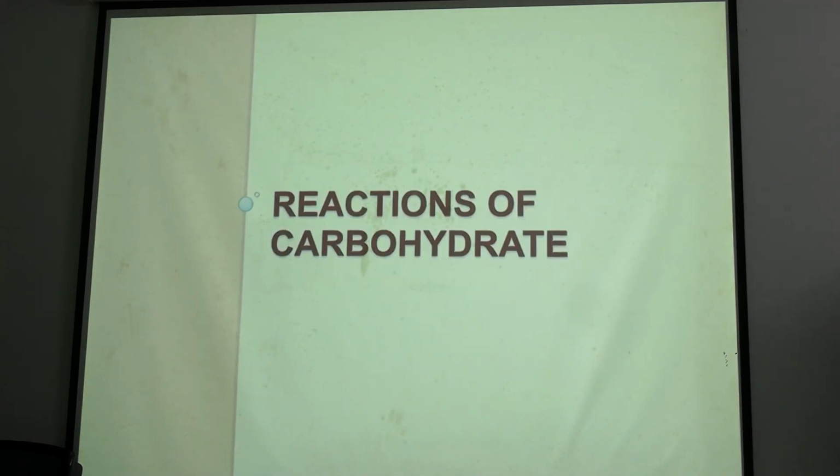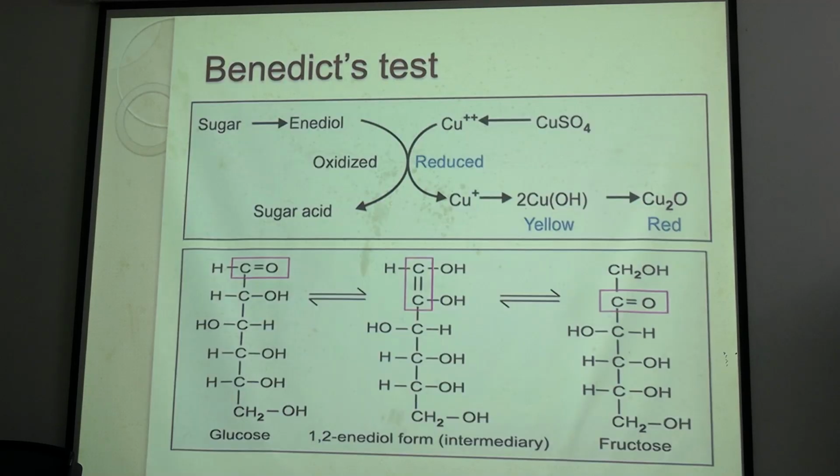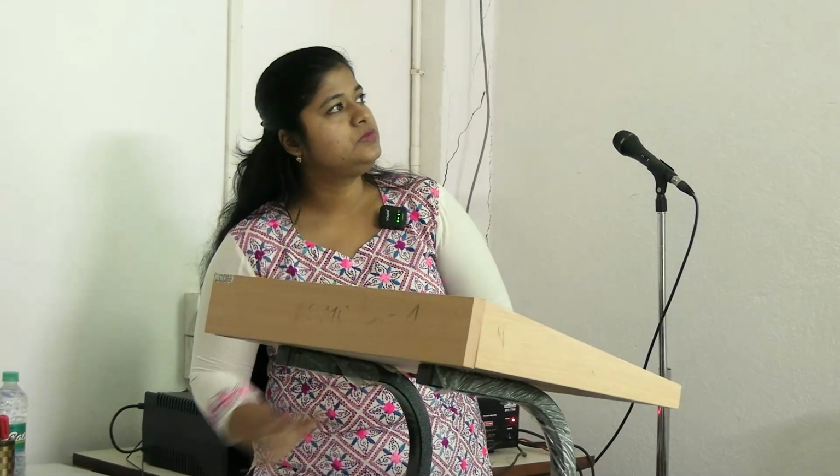Now coming to reactions of carbohydrates. First, Benedict's reaction. In Benedict's test, you have done it in your practical, everybody. So what was the Benedict's principle? When reducing sugars are treated with alkaline medium, they form enediol compounds. What are enediol compounds?